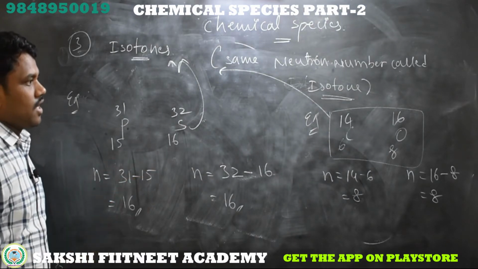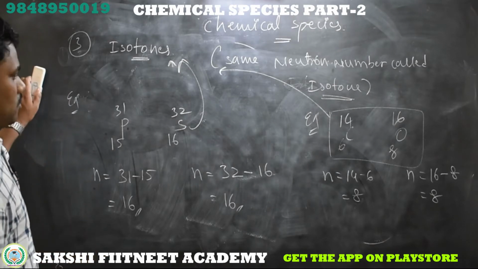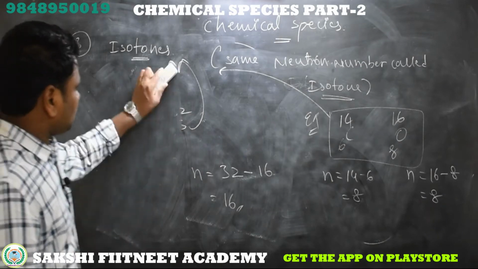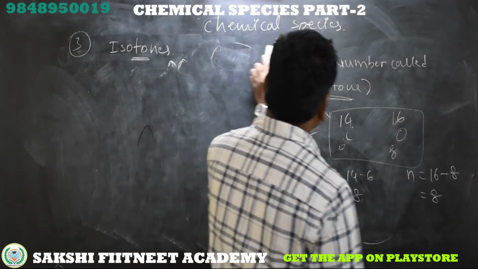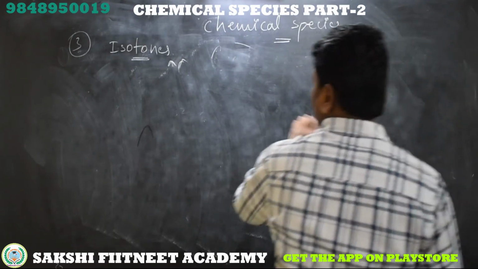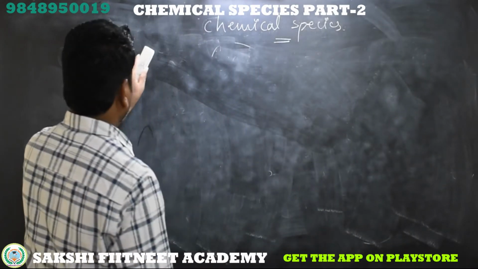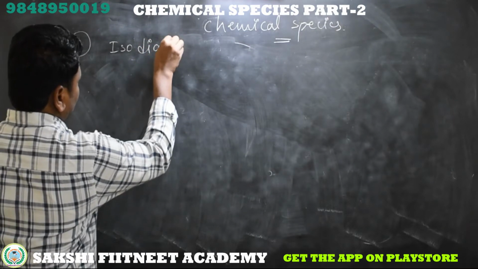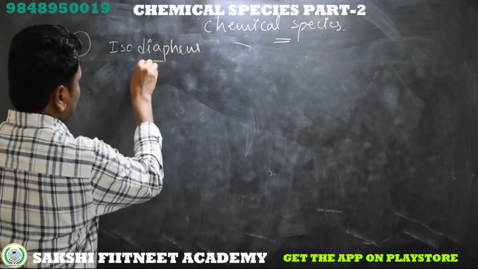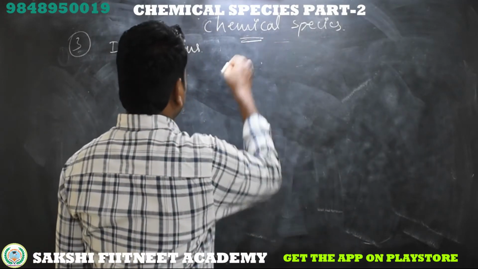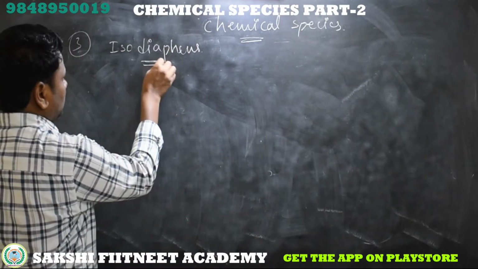So we will discuss isodiaphers. Which are isodiaphers?